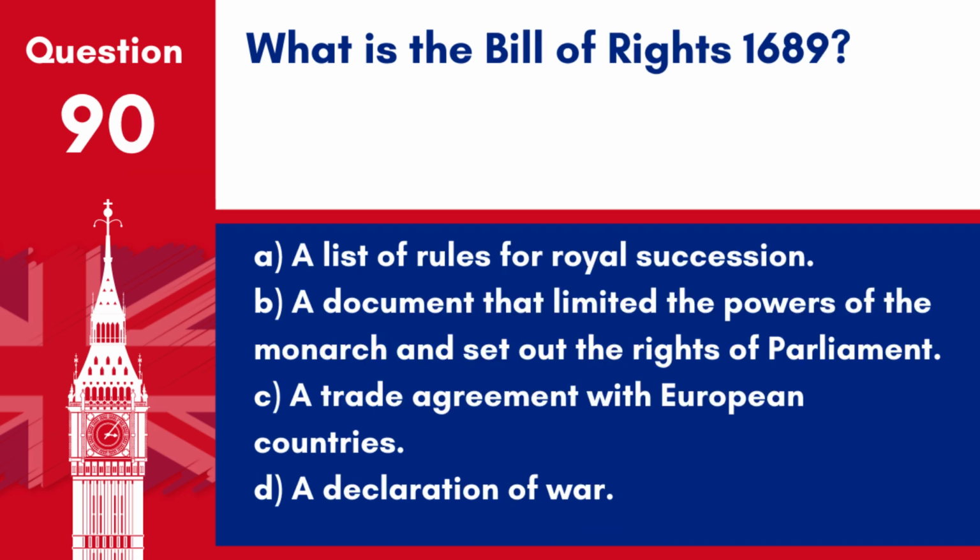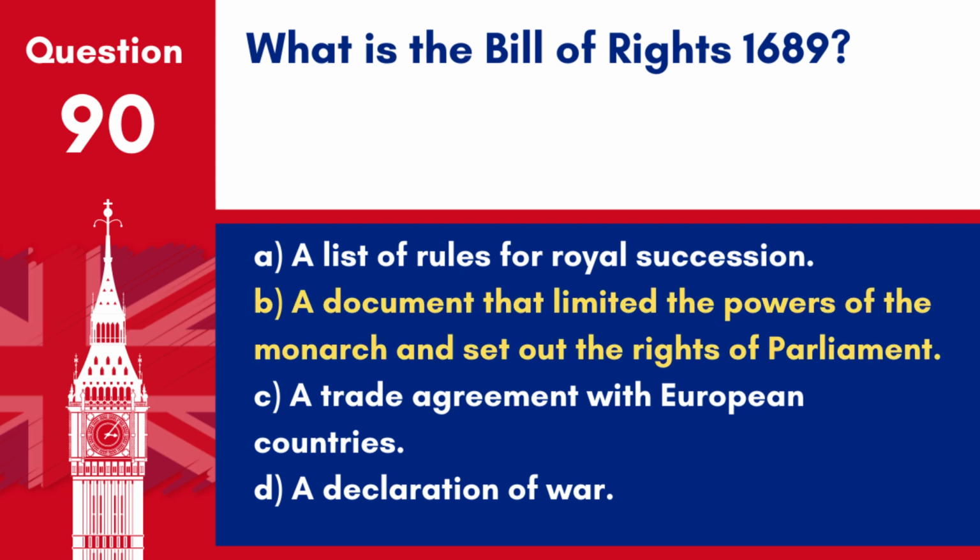Question 90. What is the Bill of Rights 1689? A. A list of rules for royal succession. B. A document that limited the powers of the monarch and set out the rights of Parliament. C. A trade agreement with European countries. D. A declaration of war.